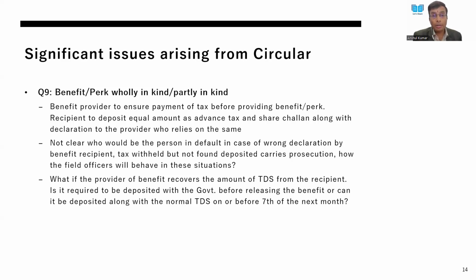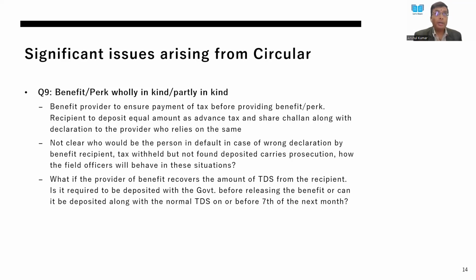Whether it will be the benefit provider or the person who received the benefit has not been made clear. And even in the law, in section 194R, there is no provision which clarifies this particular aspect.